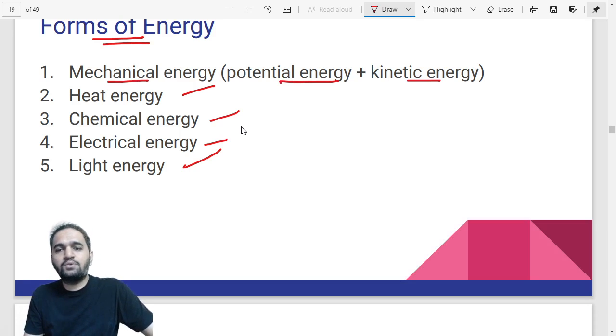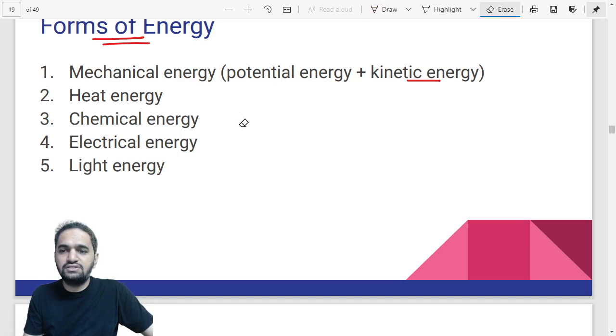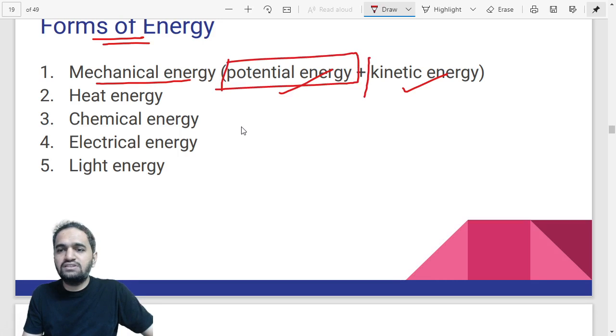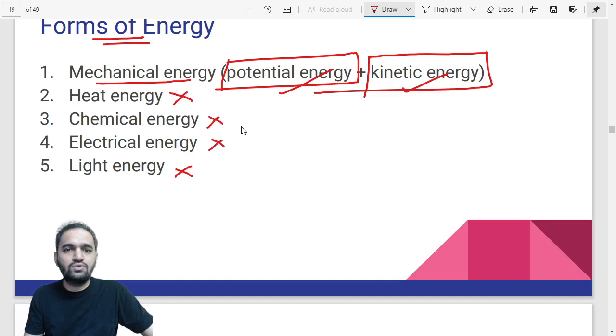We are going to talk about them in detail. The other energies are not in the syllabus. We only have kinetic energy in detail, potential energy in detail, and a minor definition of mechanical energy. We do not have too much detail about mechanical energy, just the basics. But potential energy and kinetic energy are dealt with in detail, with their derivations, formulas, and numericals. The other energies I mentioned are just examples and are not to be taught in detail.